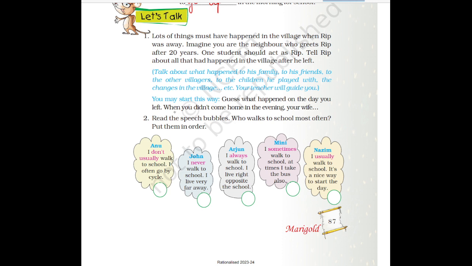So how you will start? Like when you didn't come home in the evening, your wife was very upset and she was tense. Like this you can start. Then what happened to his family, his friends, the other villagers, everything changed. So you can create your own story.